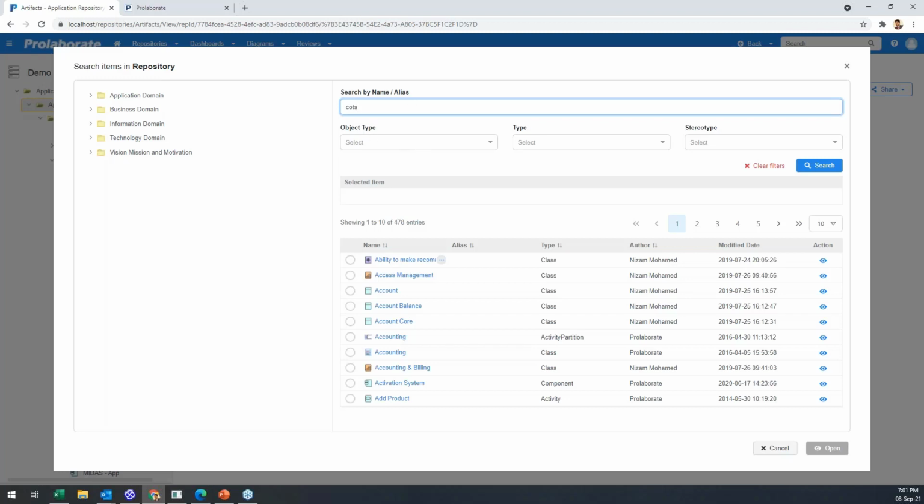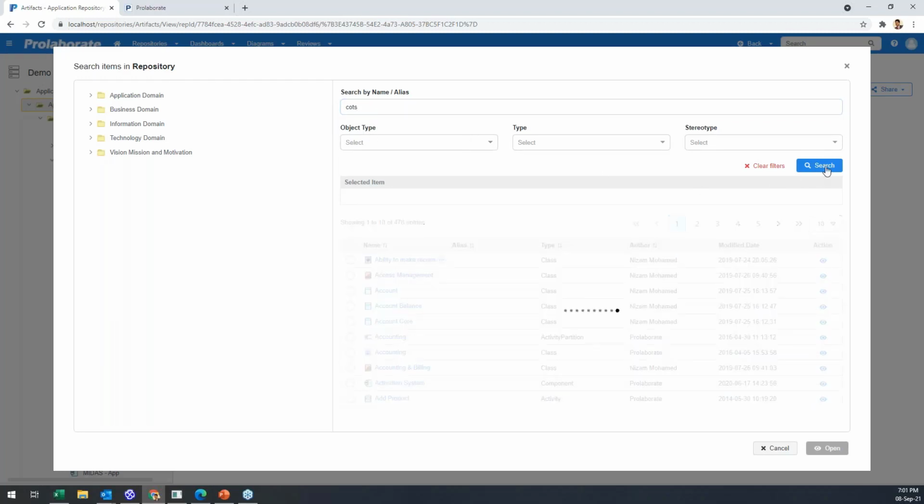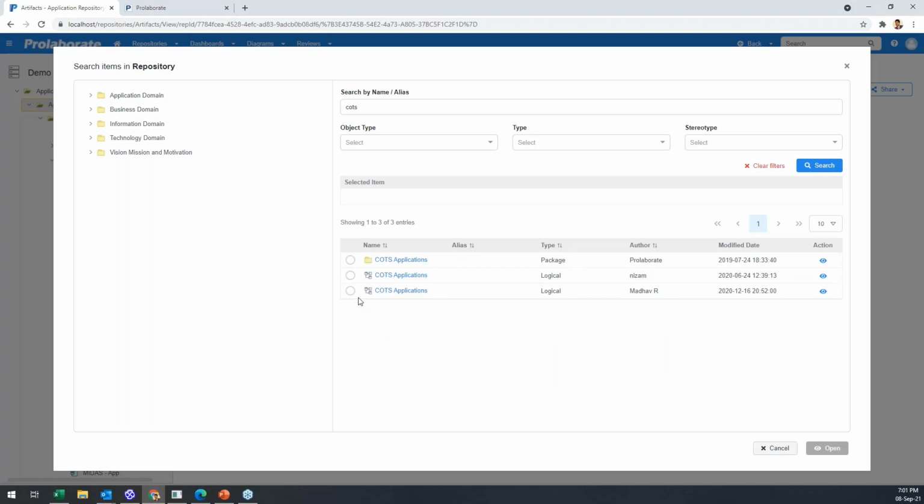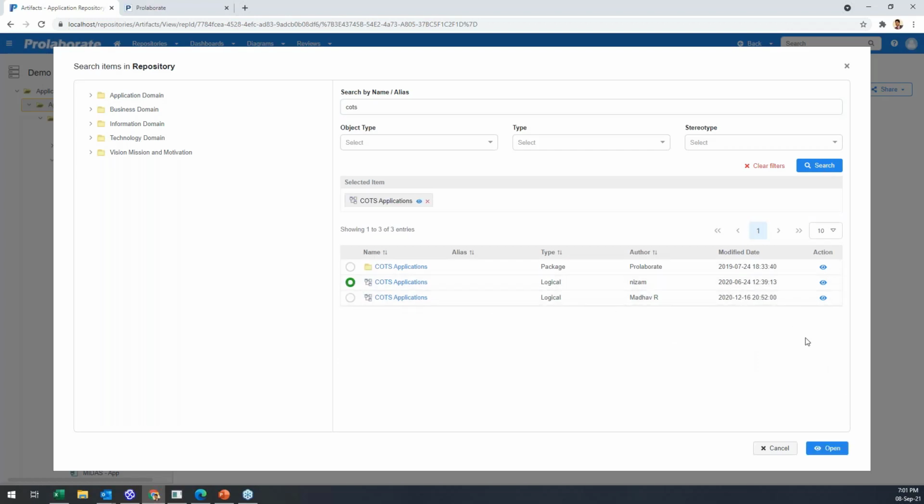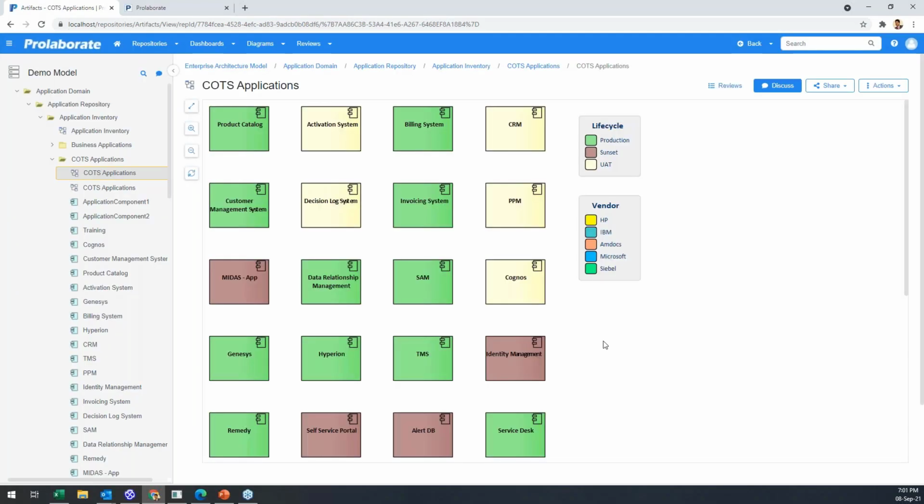So I just type in, and I have further filters here for what kind of information I'm looking for, and then choose the diagram. If I want to do a find in browser, I could do that as well, or I could say open.